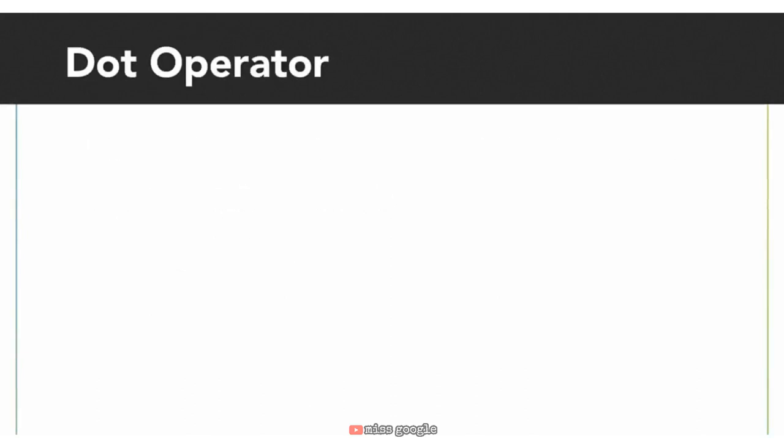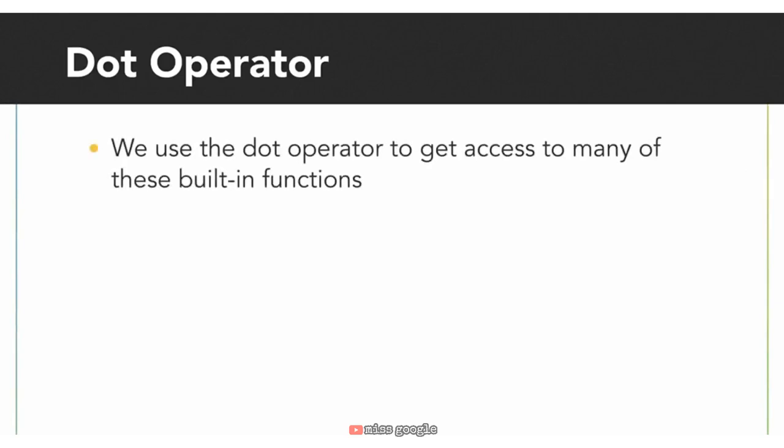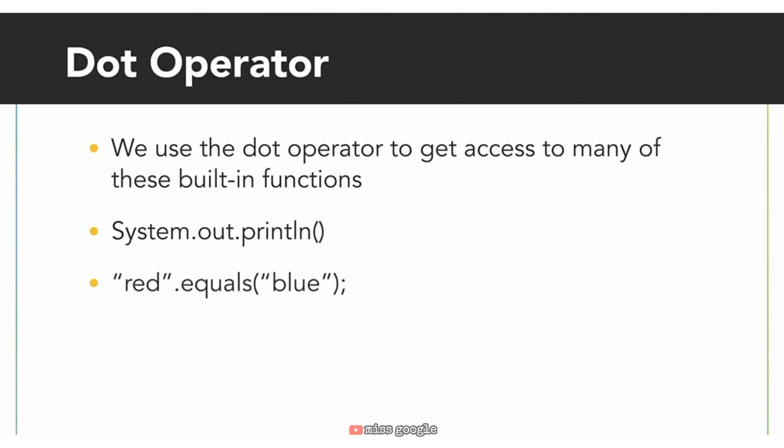The way we call a built-in function might seem a little different than a user-defined function, and that's because it is. We are using the dot operator to access many of these built-in functions. For system.out.println, we have to access out from system and then the println function from out. We'll talk more about the dot operator in the next chapter.